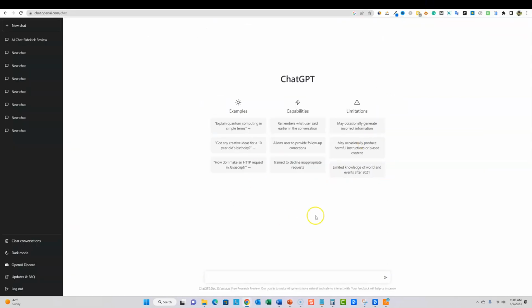So we are inside of ChatGPT right here. This is the dashboard. It's super simple to use. And like I said, it is really cool because you're able to just type in here something and tell it what you want it to do for you. And then it basically goes out there and does it. Really crazy. I mean, you can say, how do I make an HTTP request in JavaScript? It can do coding for you, software coding, all kinds of stuff. But this particular method right here, you will not have seen.